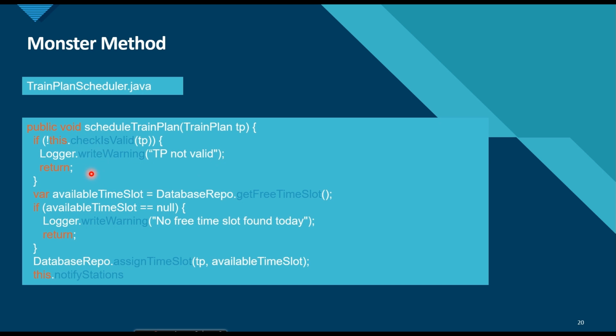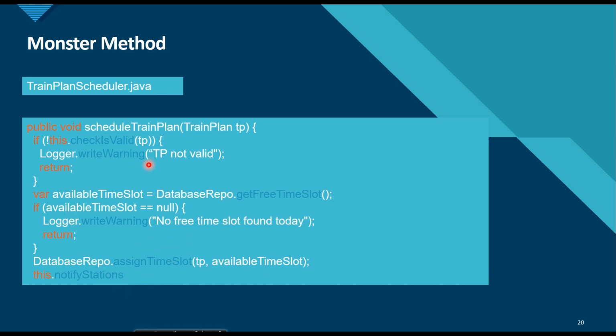If the train plan is valid, we are finding the available time slot from the database. And if the available time slot is equal to null, then again we are logging the warning statements. If the available time slot is not equal to null, then for the current train plan, we are assigning that time slot. And finally, we are notifying all the stations for this train plan.